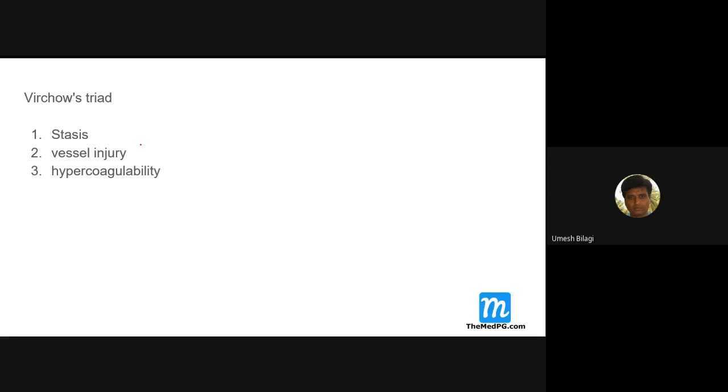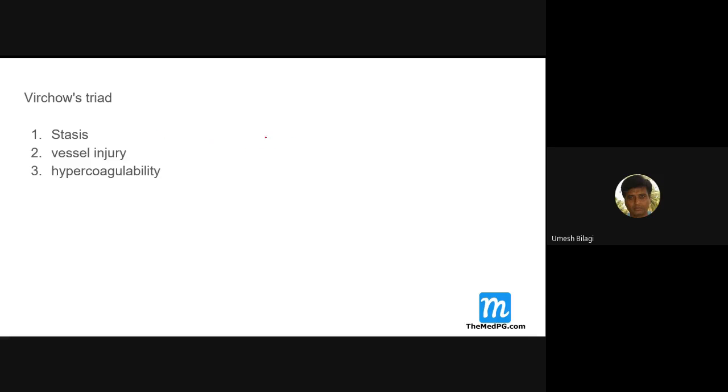Okay. We'll go to the thromboembolism proper chapter. What do you know, what is Virchow's triad? Sir, whenever endothelial injury is there, with vessel injury, circulation and coagulation factor is more present, it is called Virchow's triad. Yeah, Virchow's triad. Vessel injury or endothelial injury. Then it is actually not a single thing. A patient who has all the three is more prone to develop thromboembolism. That's what it says.